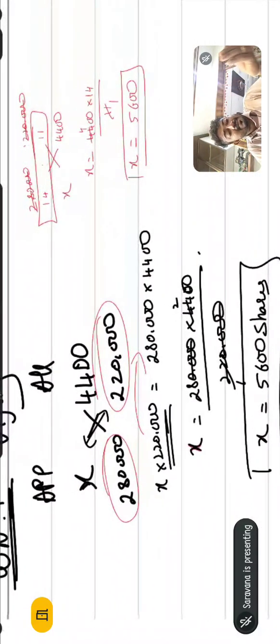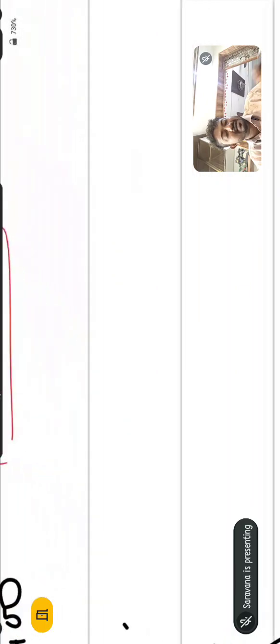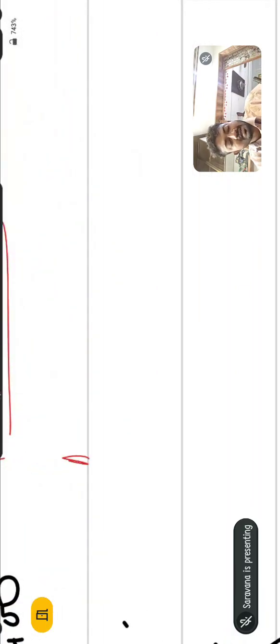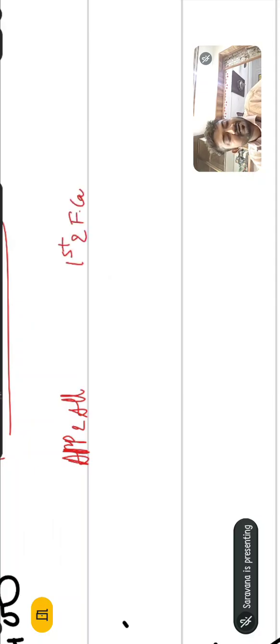So what we found here is that Vijay has applied for 5,600 shares, but the company has allotted him only 4,400 shares, for which he has paid the application and allotment money. He did not pay the first and final call money. Okay, so understand this. I will make a small note here: application and allotment, first and final call.